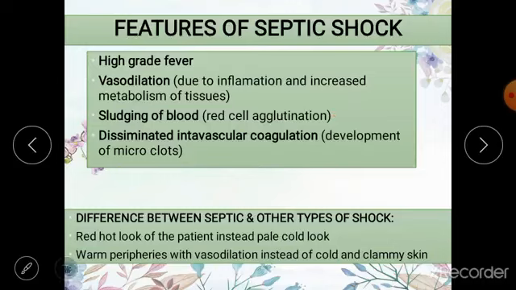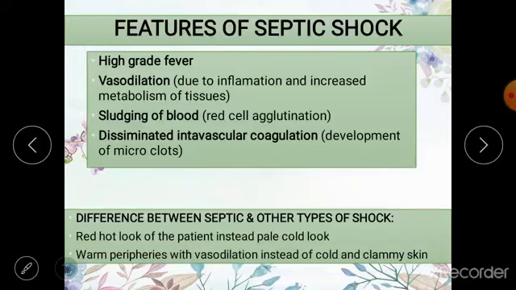As I told you before, when the tissues are damaged and there is reduced blood flow, there is going to be a secretion of acidic enzymes and acidic contents into the blood, which is going to cause the blood to agglutinate and block blood vessels. And another specific feature of septic shock is disseminated intravascular coagulation. As you already studied in the unit of blood, DIC is a feature of sepsis. Whenever there is sepsis in the body, microclots are going to form all over the body in blood vessels and cause micro blockages. So these are the features of septic shock.